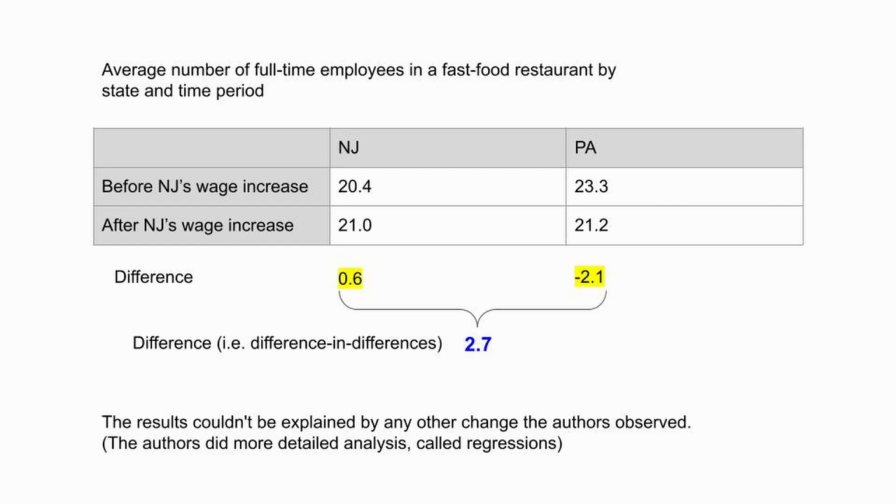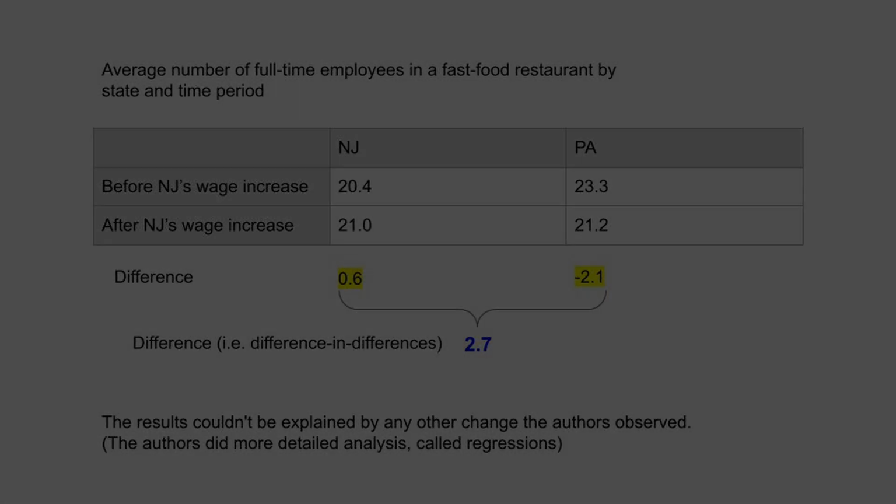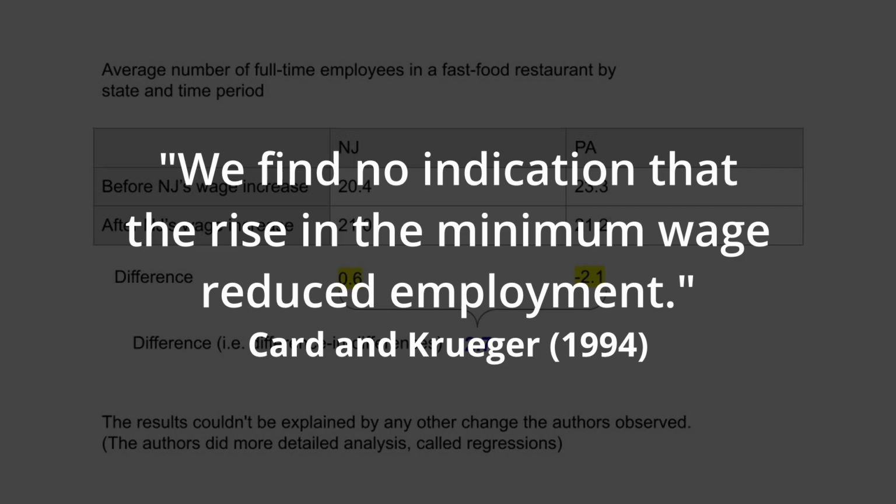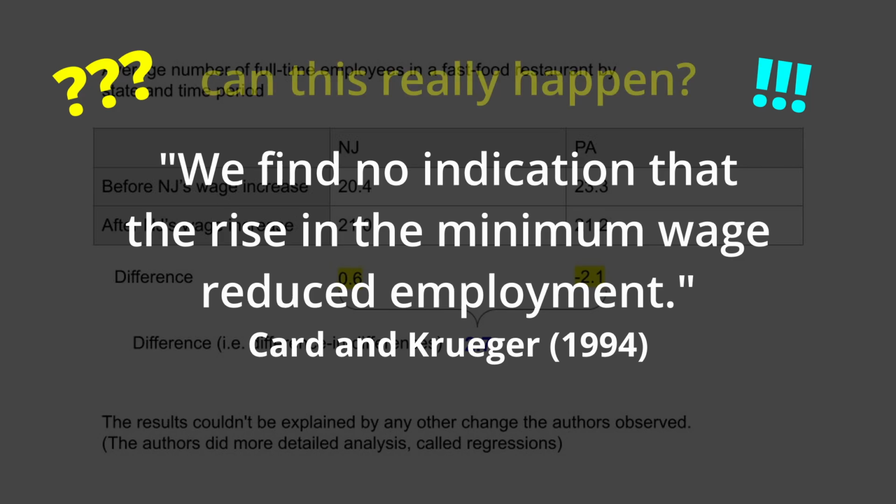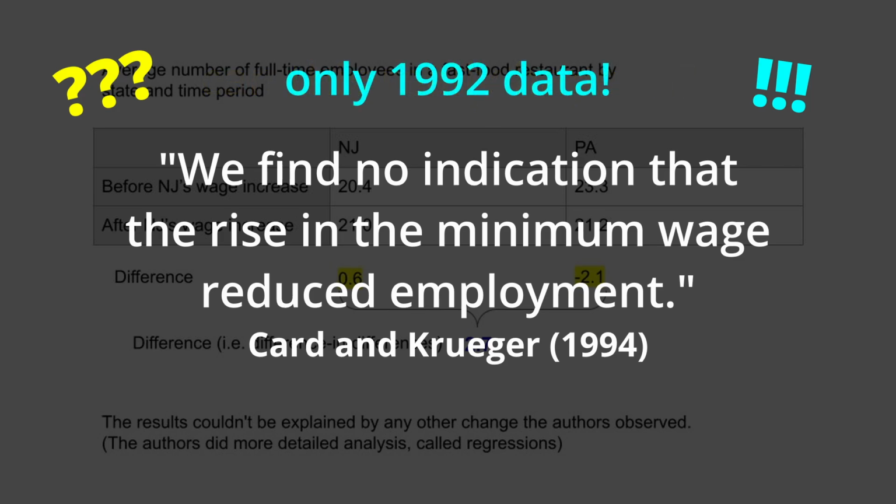Moreover, the results couldn't be explained by any other change the authors observed. The authors concluded that increasing the minimum wage may not decrease employment. This study was controversial in many ways. First, the results contradicted economic theory. Second, it only used data from 1992.